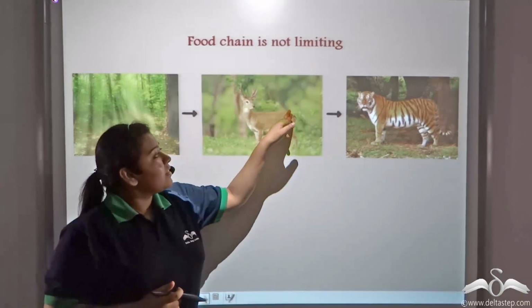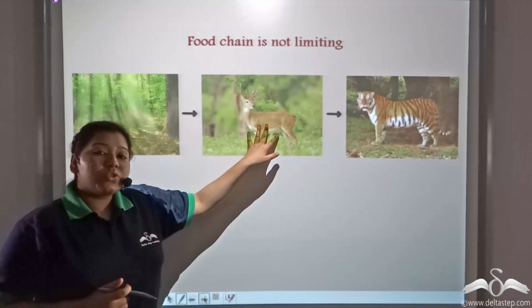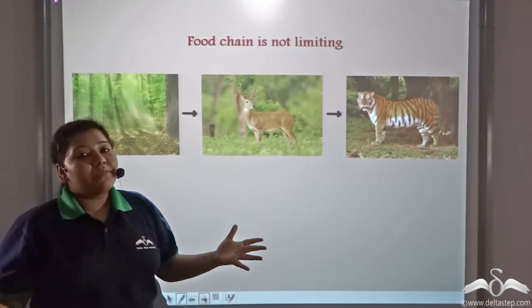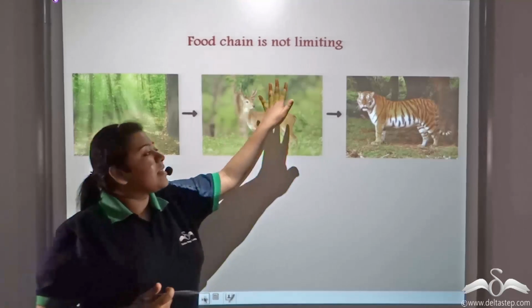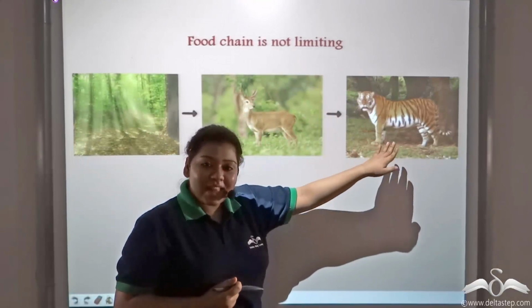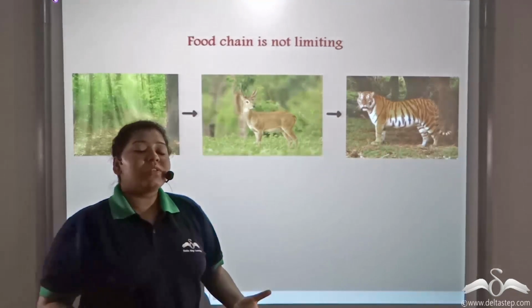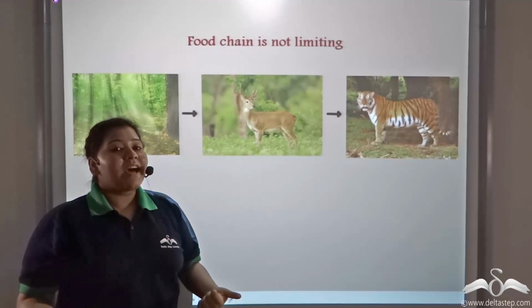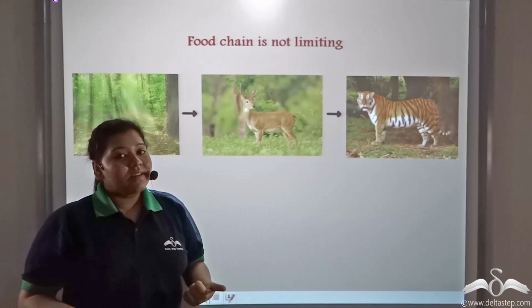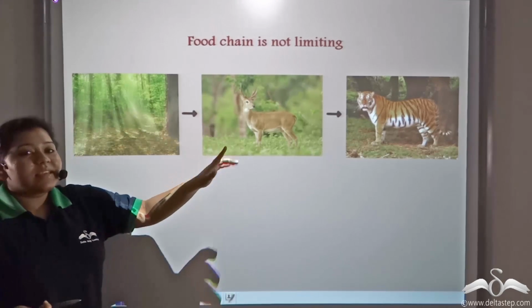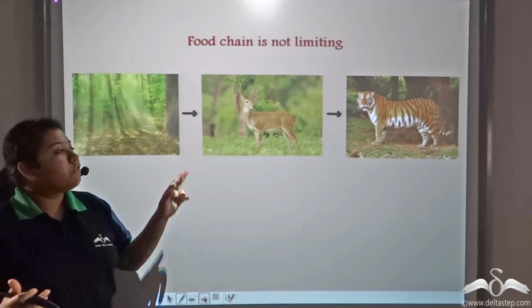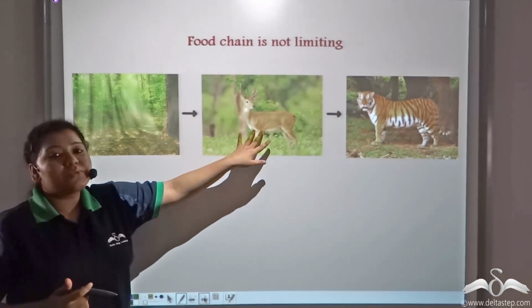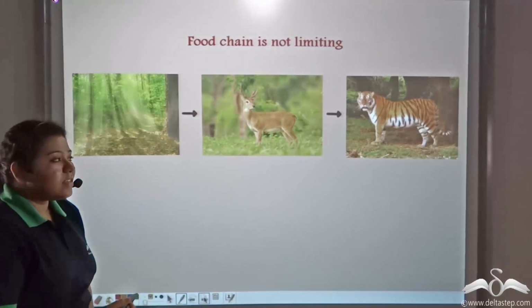Similarly, the primary consumers should be large in number, because if their number diminishes, then automatically secondary consumers like lions and tigers will also diminish, because even they won't have food to survive. So in a food chain, plants should be in maximum amount, followed by primary consumers, and then secondary consumers.